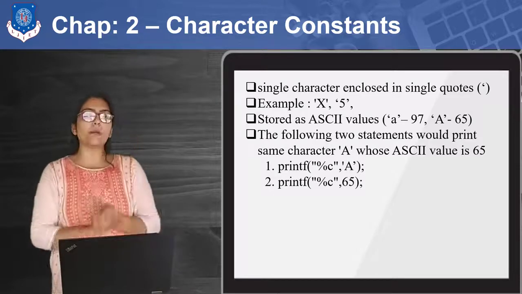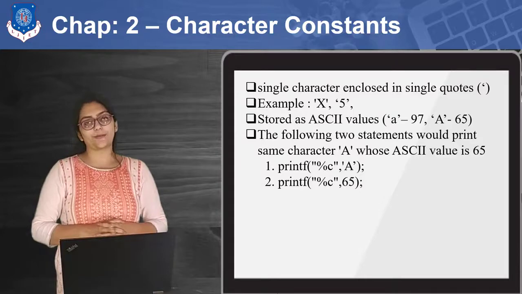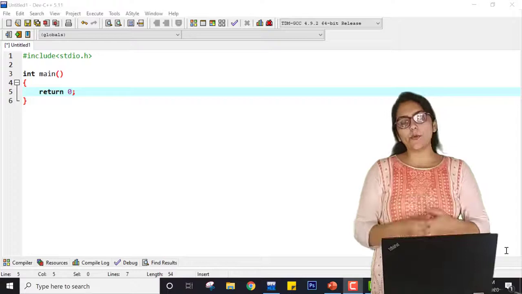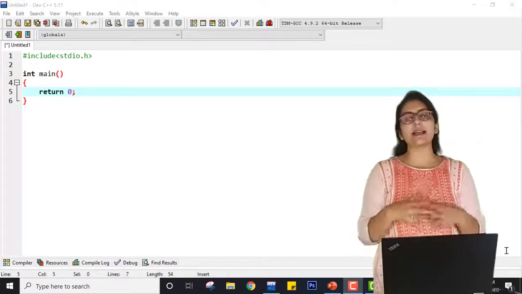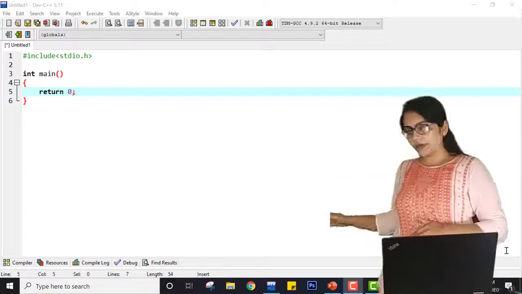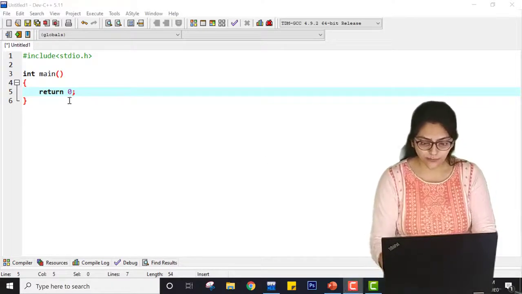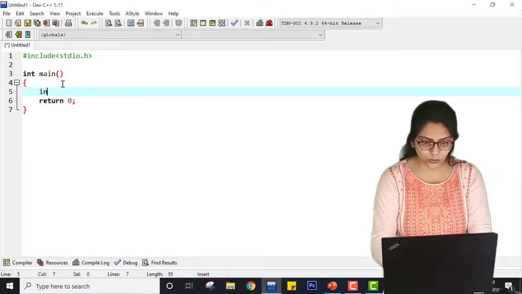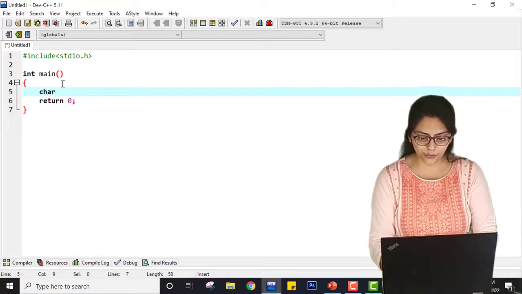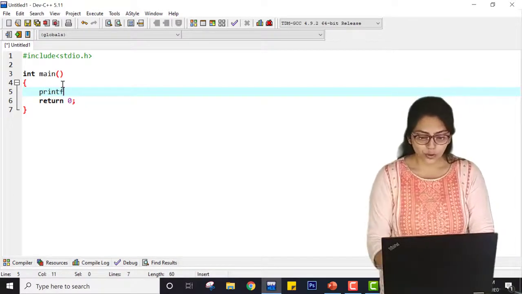Now let me open my IDE and show you how exactly this character constant works. So let's see that. Here I will demonstrate how you can use characters and what exactly this ASCII value is. You can see the code over here. This is very general code for each program. Now instead of using int or float, I am using char. Even if you are not using it, it is okay. Let me first do it without using that, and then I will show you how you can do this with using them. So printf